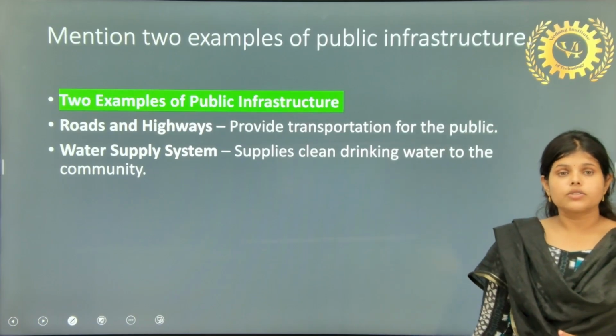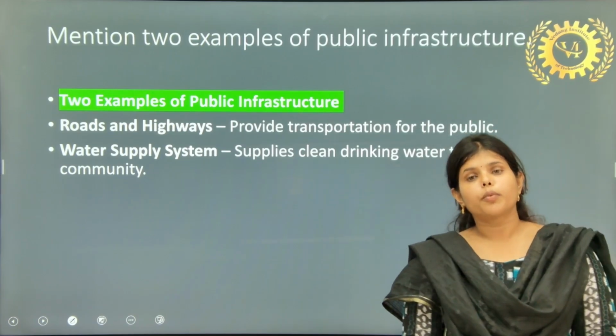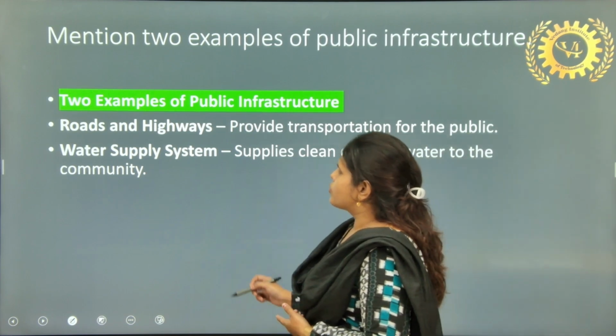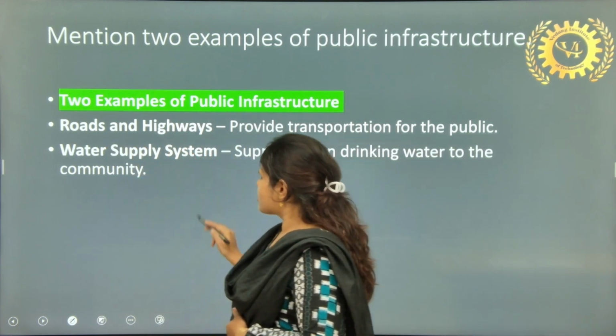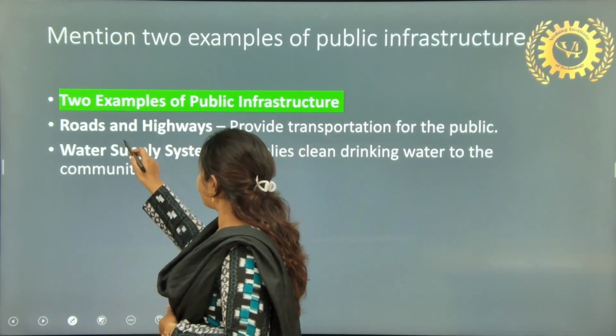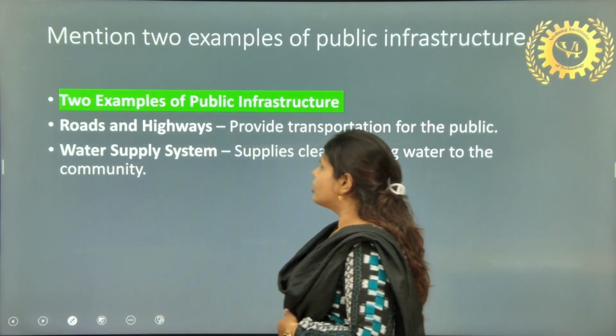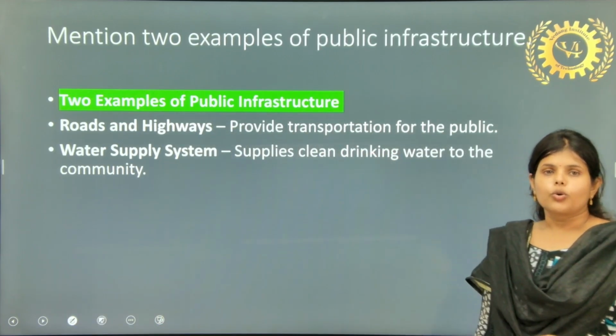So next one is: mention two examples of public infrastructure. I have already discussed this question. Public infrastructures are nothing but roads and highways and water supply systems.